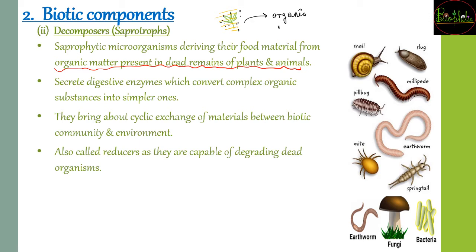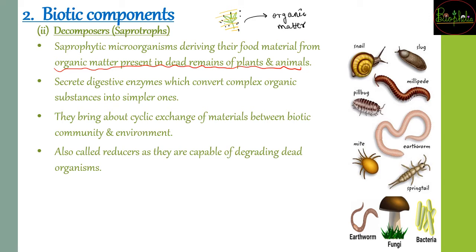and this organic matter that is converted from this particular plant leaf, or the whole plant, or an animal that is decomposing, is going to get converted into simple inorganic elements.